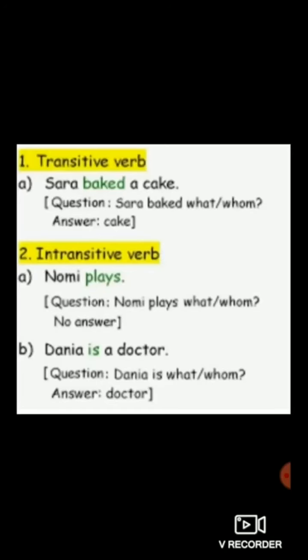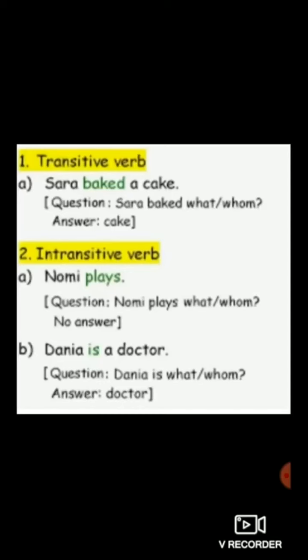and you are getting an object as an answer, it is known as a transitive verb. I repeat, when you are framing the question on the verb, you will get the object as an answer, and that's known as a transitive verb. When you are framing the question on the verb and you get an object as an answer, it is known as a transitive verb.